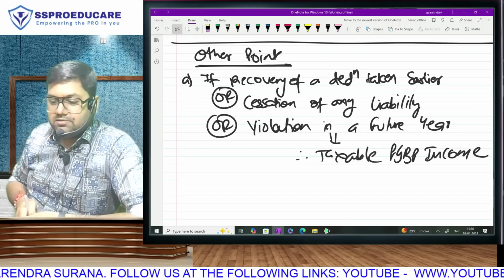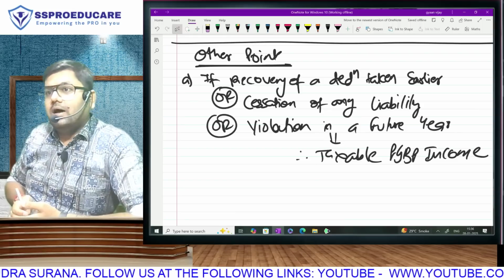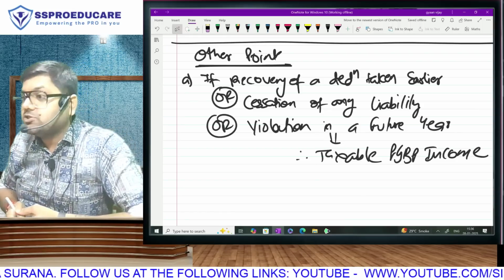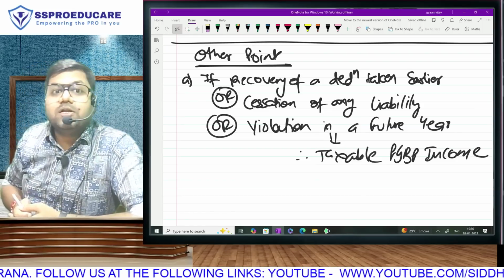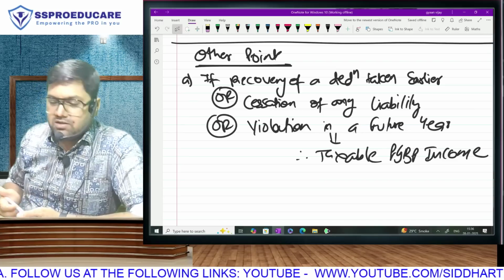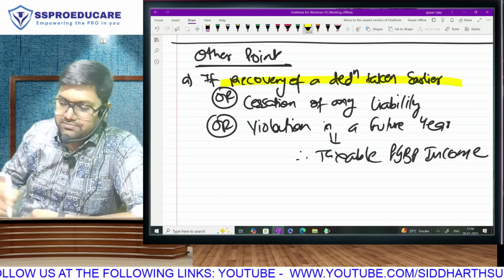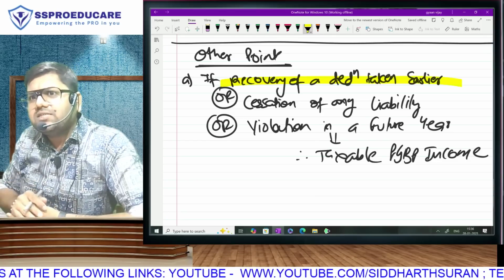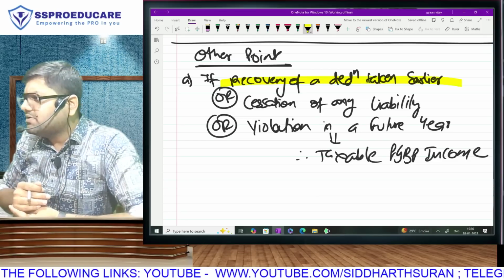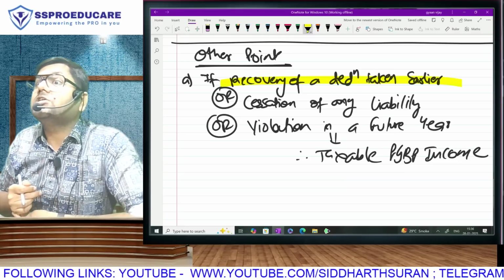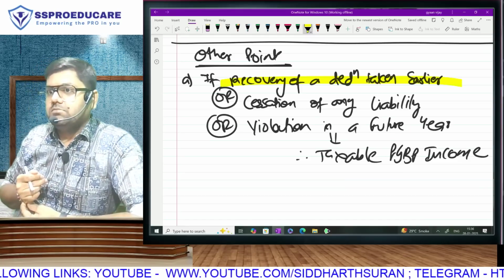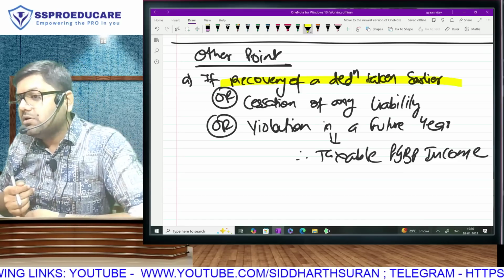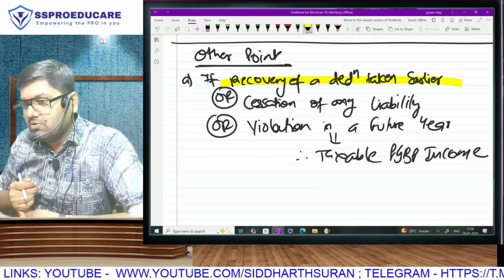So now understand. I have taken deduction of bad debts. Actual bad debts I can take, but in future if the debtor pays me, do you understand this line? In accounts also we recognize it as income only, no? Bank account debit to bad debts recovery. And in tax it will be considered as taxable income. Not allowed or disallowed.